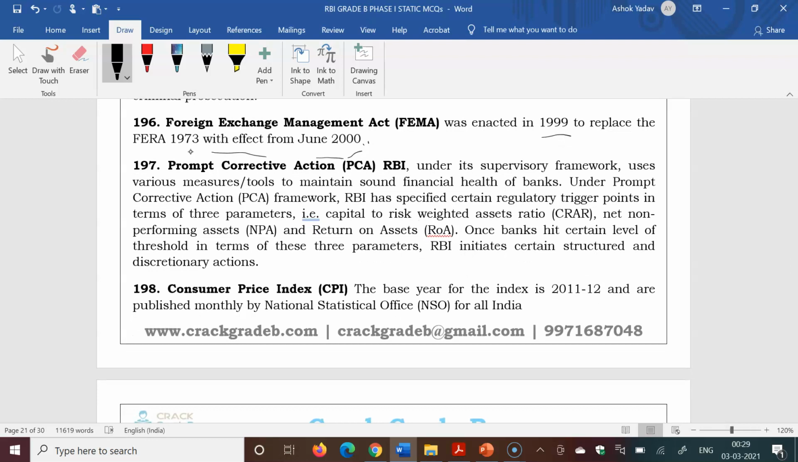Prompt corrective action. RBI under its supervisory framework uses various measure tools to maintain sound financial health of banks. Under the prompt corrective action framework, RBI has specified certain regulatory trigger points in terms of 3 parameters: capital to risk weighted asset ratio, net non-performing asset, return on assets.